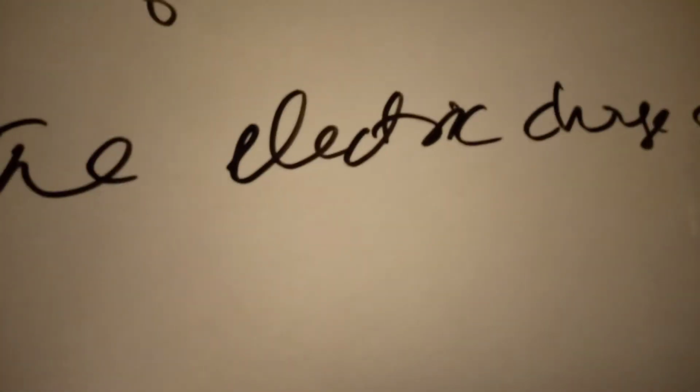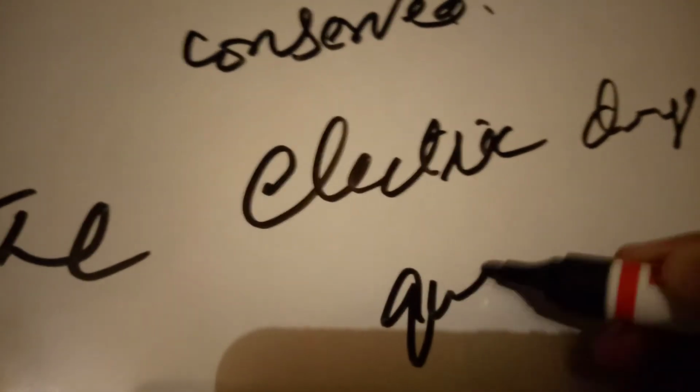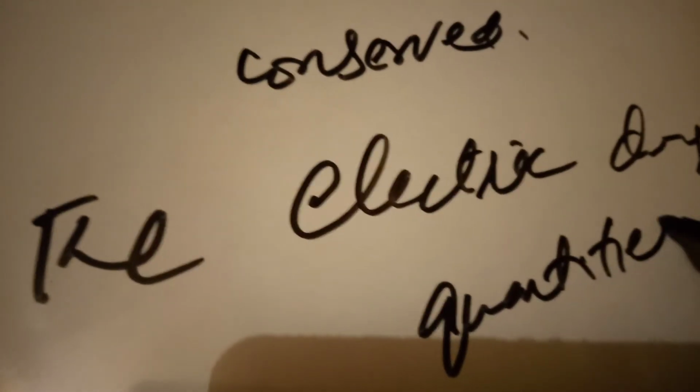The fourth one is that electric charge is conserved. And the last one is that electric charge is quantized. So these are the 5 important properties of electric charge.